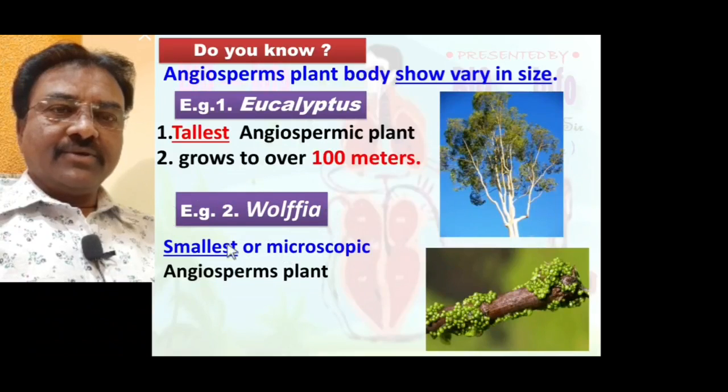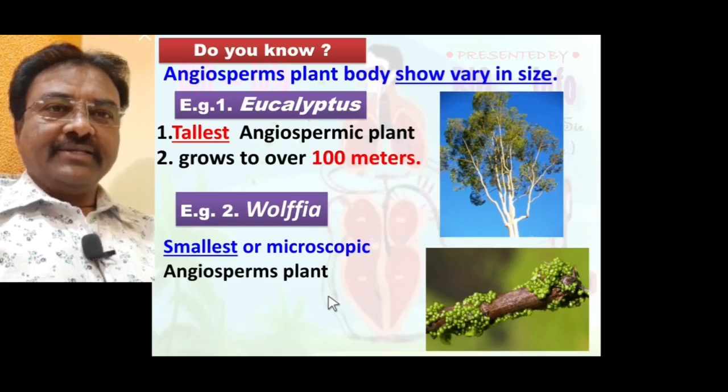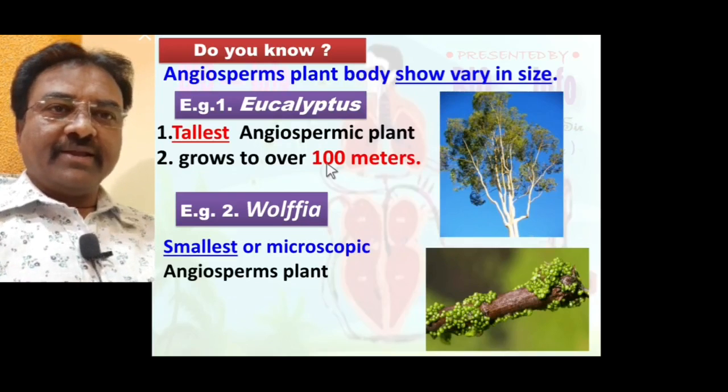Wolffia is also an angiospermic plant, the smallest microscopic angiospermic plant. Most of the time these questions are asked. Which one is the tallest angiospermic plant? Eucalyptus. How many meters in height does the eucalyptus angiospermic plant grow? 100 meters.